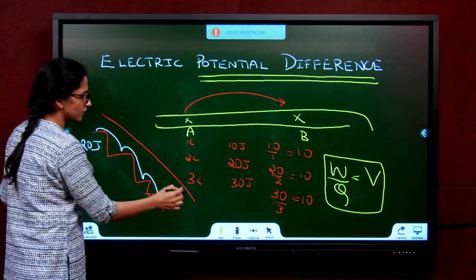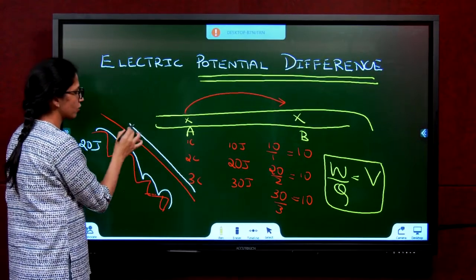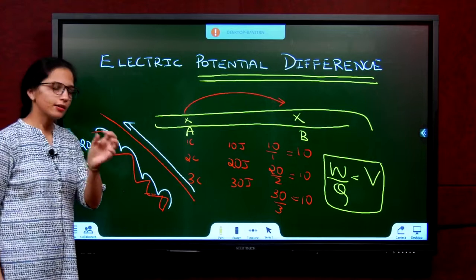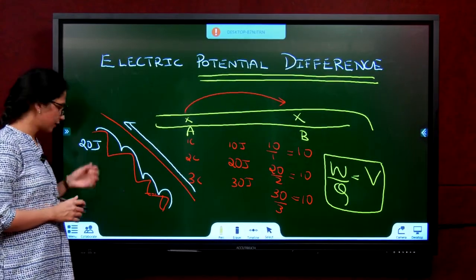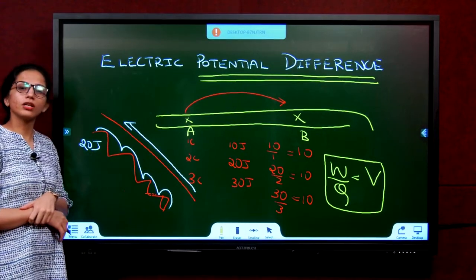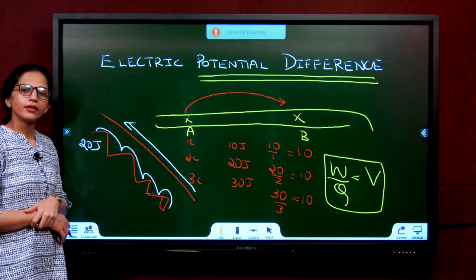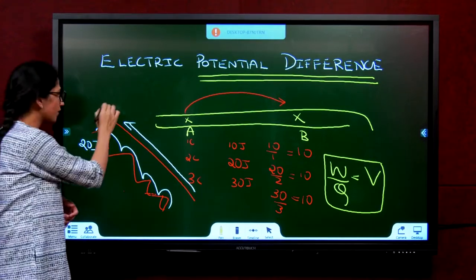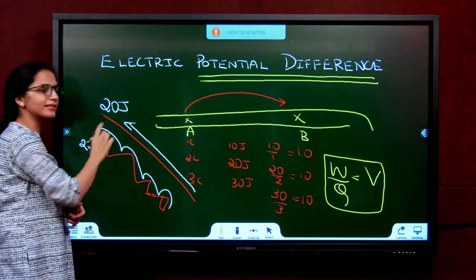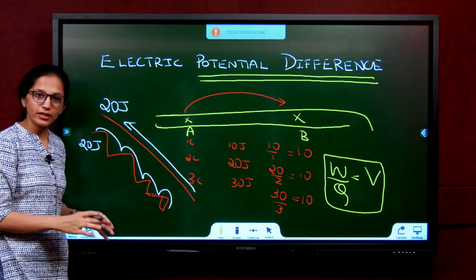Most of them prefer to do this. They'll pull the trolley and straight go up. Do you think you did more work, less work or equal work? Did you do 20 joules of work only, more work or equal work? You will think you have done less work because you didn't get tired, but wrong. You have done 20 joules of work itself.